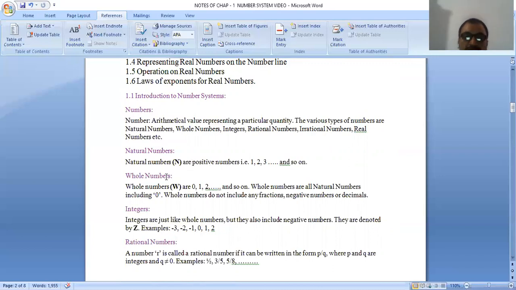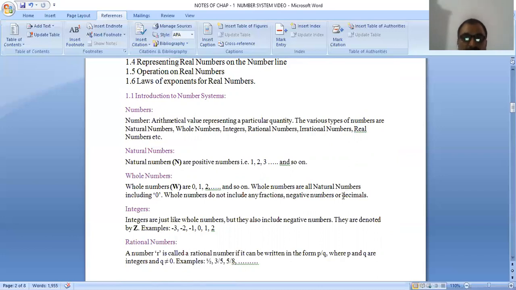Second is whole numbers. All counting numbers along with 0 are known as whole numbers, countable from 0, 1, 2, and so on. Whole numbers are all natural numbers including 0. Whole numbers do not include fractions, negative numbers, or decimals.